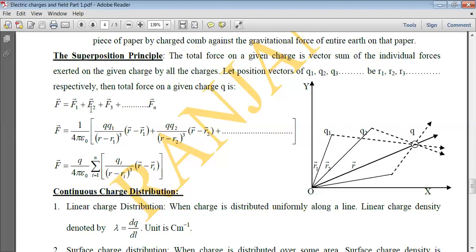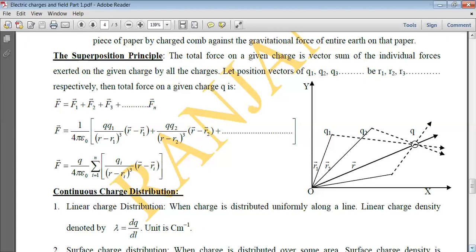In the same way, F2 is 1 upon 4 pi epsilon naught Q into Q2. This distance is R vector minus R2 vector, and if we write R minus R2 vector, the denominator will be modulus of R minus R2 whole cube. So in the summation, take Q common, Q upon 4 pi epsilon naught, summation i equal to 1 to N. This can be written as Qi upon modulus of R minus Ri whole cube, times R vector minus Ri vector, where i varies from 1 to N.